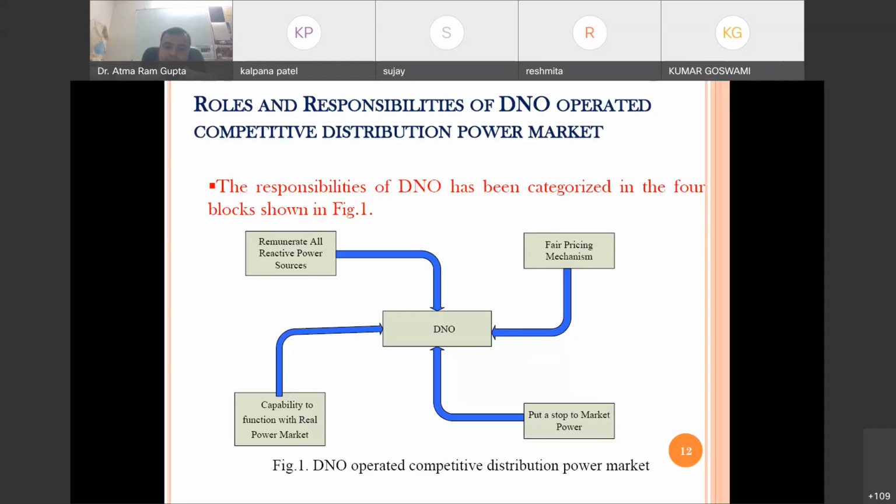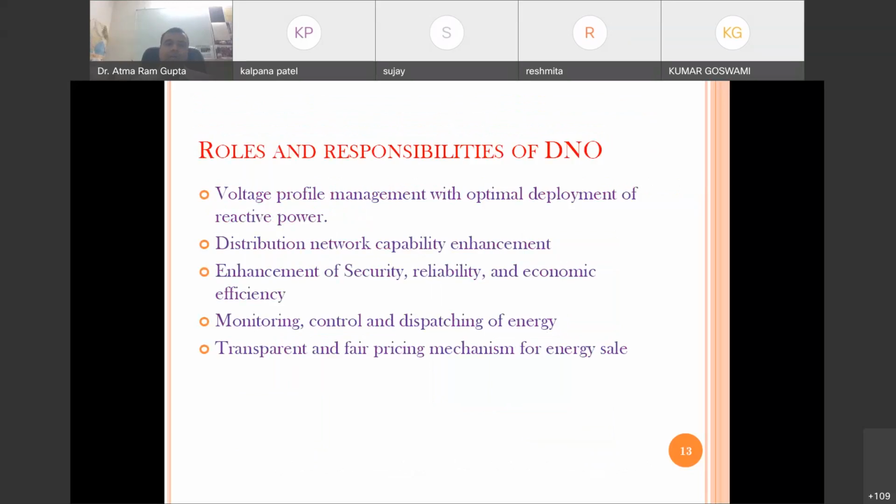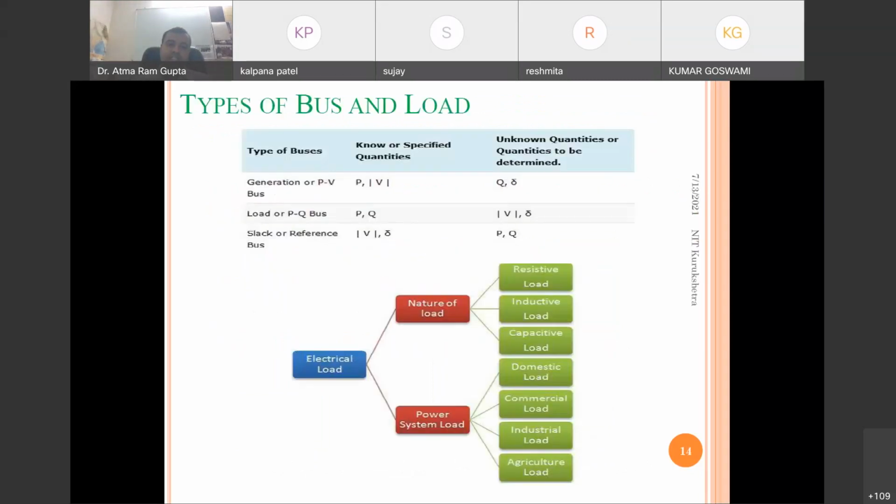These are some of the roles and responsibilities of the distribution network operator: to manage the voltage profile with optimal deployment of reactive power sources, distribution network capability enhancement of security, reliability, and economic efficiency, monitoring, control, and dispatching of energy, and a transparent and fair pricing mechanism for energy sale.